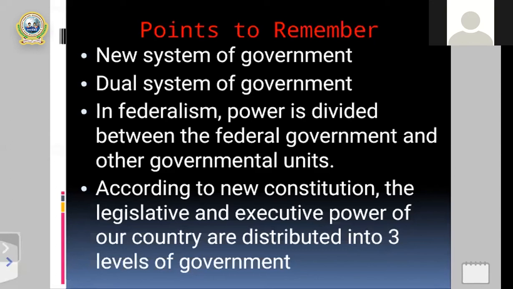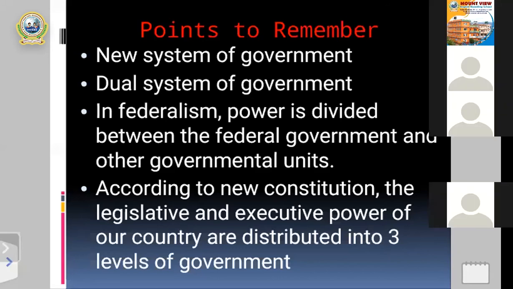According to that constitution, the legislative and executive power of our country is distributed into three levels of government.